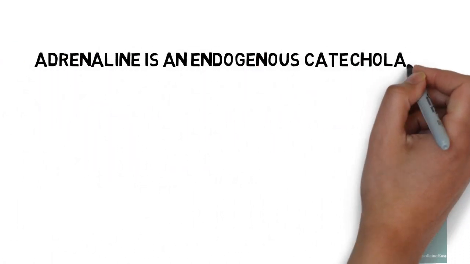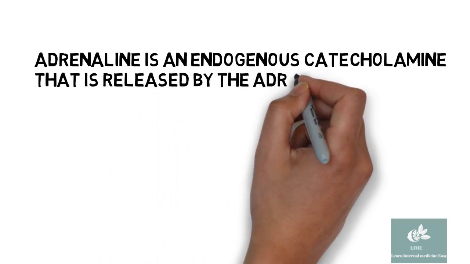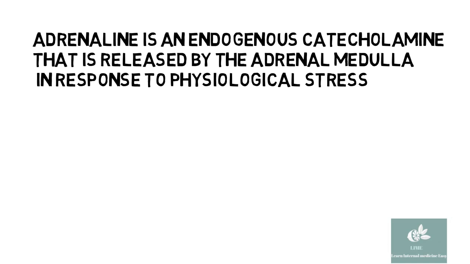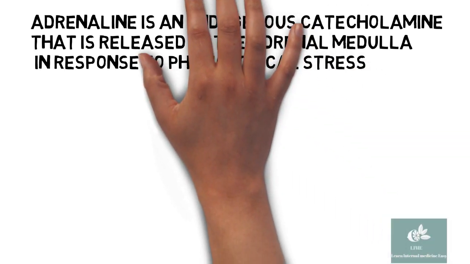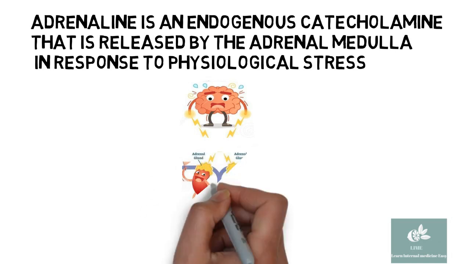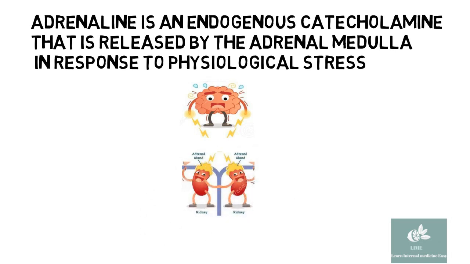Adrenaline is an endogenous catecholamine that is released by the adrenal medulla in response to physiological stress. In physiological stress, our sympathetic system gets activated and it stimulates the adrenal medulla to release adrenaline.